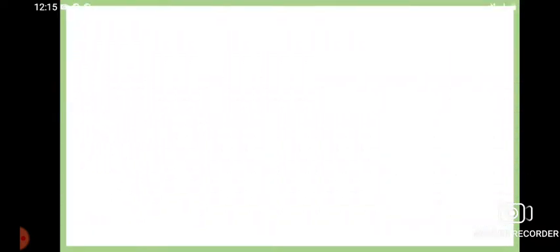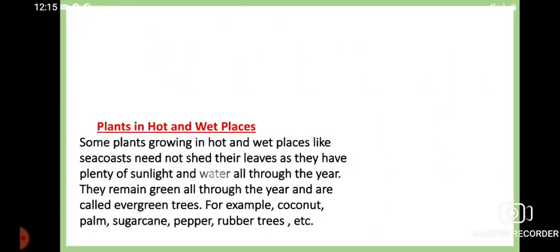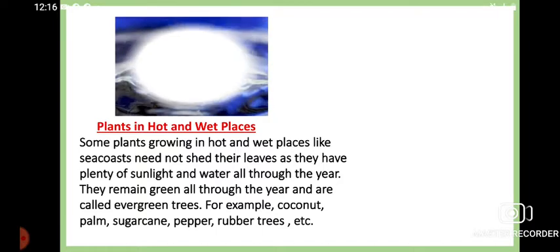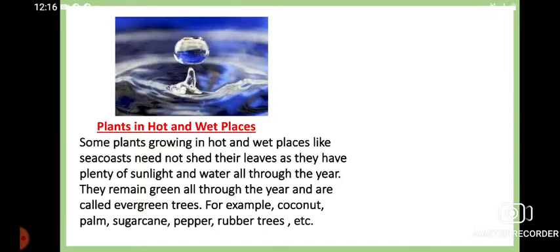So we are starting with the plants which grow in hot and wet places. What is a hot and wet place? That may be the sea coast. They need not shed their leaves as they have plenty of sunlight and water throughout the year. Okay, they remain green throughout the year, and we call them evergreen plants.